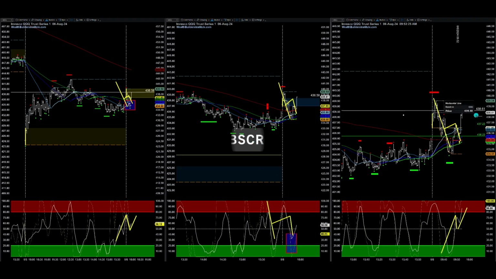All right, ladies and gentlemen, right here, there is about a $2 move. What we're going to do at this point is we're going to lock in $1.50 just in case this has another retrace, but based on what the charts are telling us, the statistical probability of this continuing is very high. It is even to the point where there's a high probability that this will go back to the high of the day. So what we're going to do is we're going to go over why we entered this trade and manage bar by bar from there.